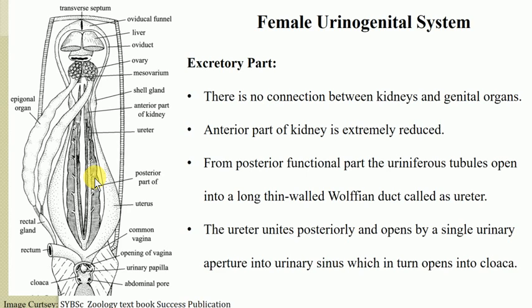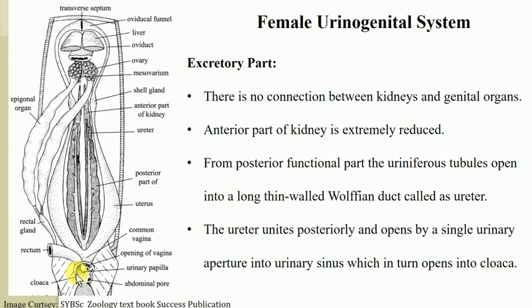Here the urea is also absorbed to some extent by the tubular part of the uriniferous tubule, and the collecting ducts finally open into the ureter, or Wolffian duct, which communicates with the urinary sinus located near the cloaca.